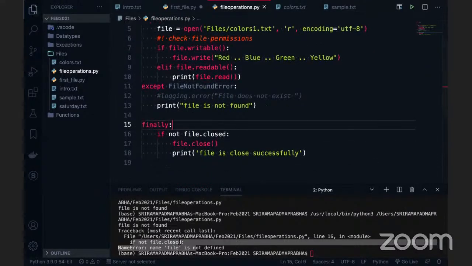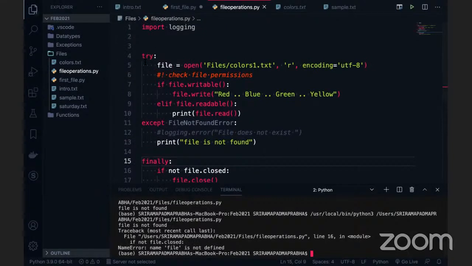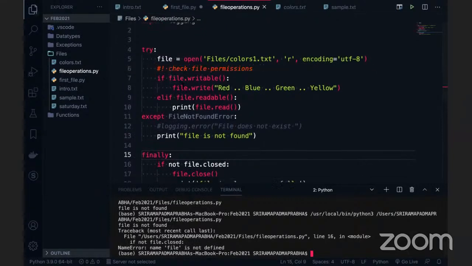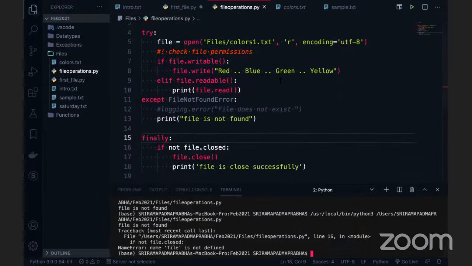We got file is not defined, but I already defined the file above in the try block. Why is it not recognizing the file? I need to check whether the file is closed or not, and if the file is not closed, then I want to close it.